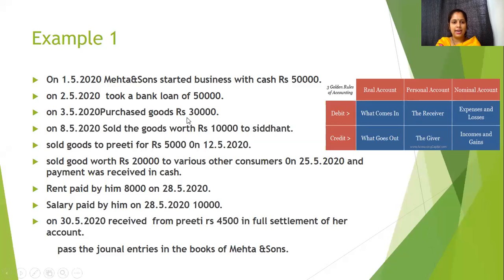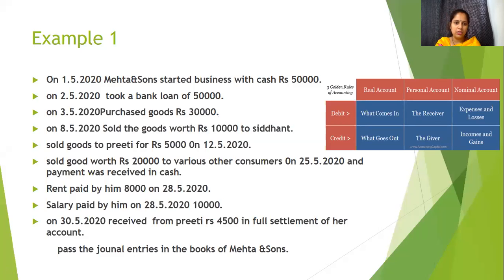You have to notice that here it is not mentioned in cash or from whom we have purchased the goods. It is not mentioned, right? It means the purchase has been made in cash. When nothing is mentioned, we will assume that purchase has been made in cash. So purchase goods, two accounts getting impacted, purchase and cash.